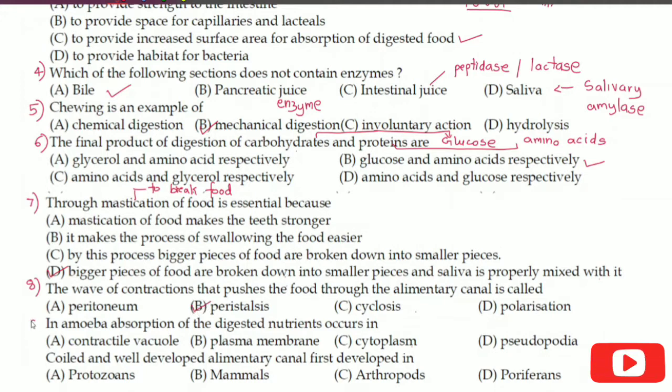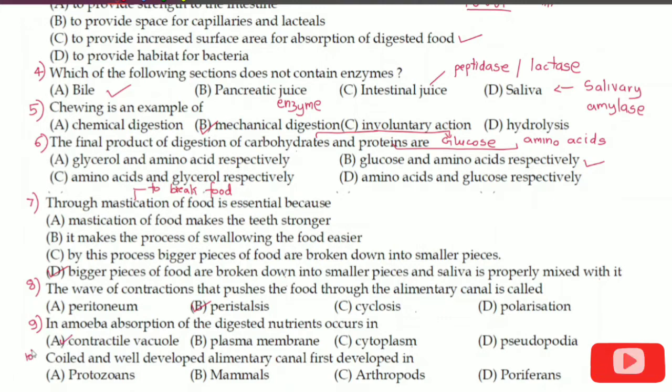Let us move on to question number 9. In amoeba, absorption of digested nutrients occurs in: A. Contractile vacuole, B. Plasma membrane, C. Cytoplasm, or D. Pseudopodia. In amoeba, the contractile vacuole helps in absorption of digested nutrients. So option number A is the correct answer.